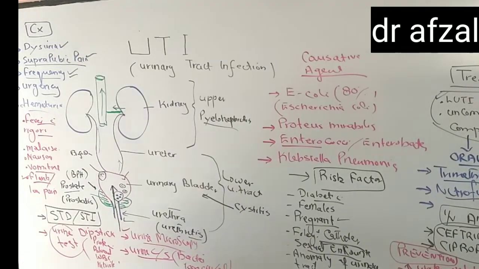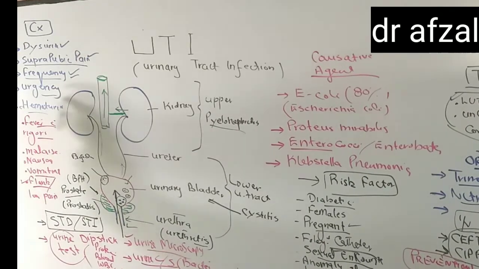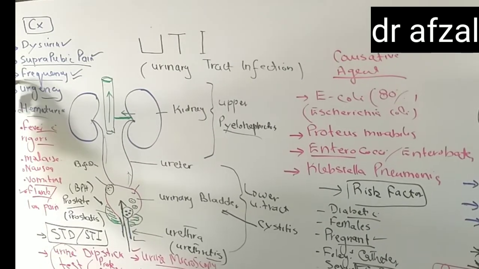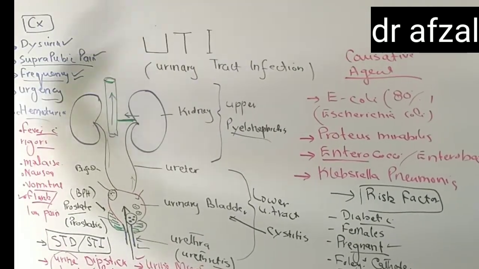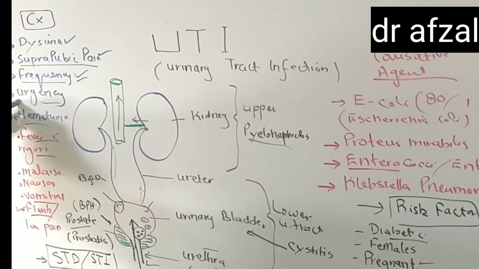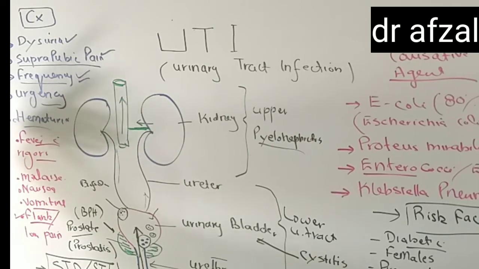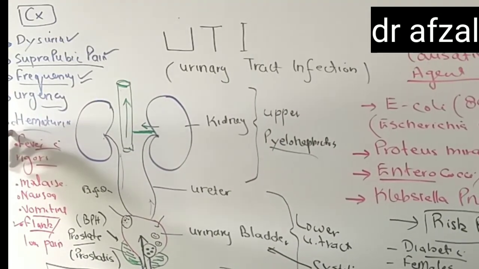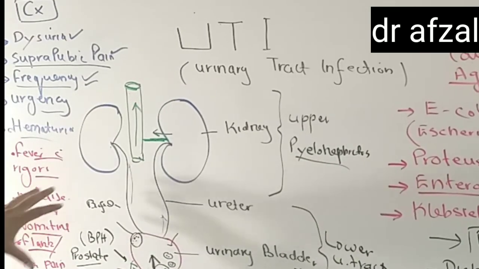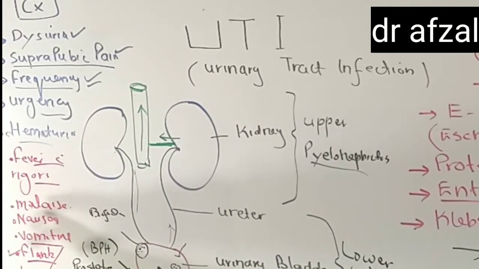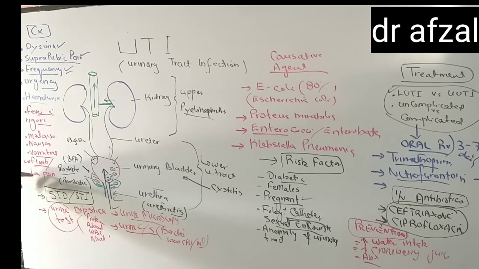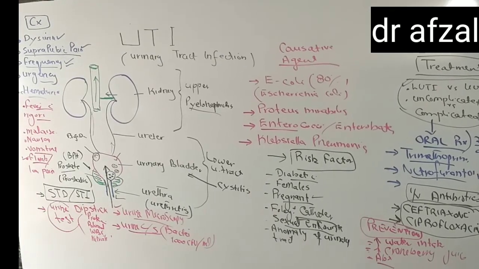Clinical features are the manifestations, how these present to the doctor. There may be pain on passing urine. There may be pain in the lower part of the abdomen, or suprapubic pain. They may be passing urine more and more often, and they cannot hold their urine because of the urgent feeling of passing it out. Some people do have visible blood, which we call hematuria. But if it involves the kidney, then the patient may present with a fever and rigors, malaise, nausea, vomiting, and flank or loin pain.